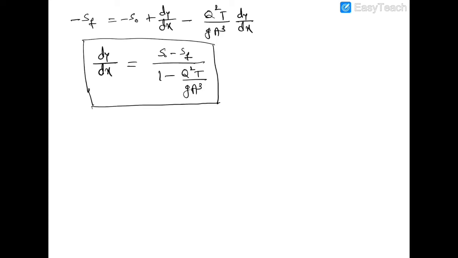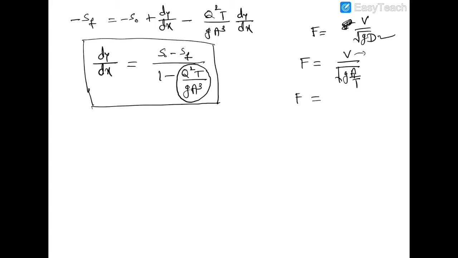Okay, Q square T divided by g A cube. We know the Froude number is V divided by root over g D, where F is equal to V divided by root over g A divided by T. D is hydraulic depth. Or we can write this as V is Q upon A, so this is Q divided by A root over g A upon T.